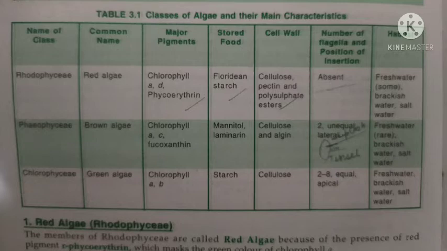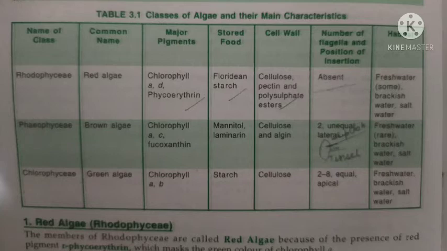So let us learn the differences and distinguishing features of different classes of algae. My dear students, there are three classes of algae, that is Rhodophyceae, Phaeophyceae and Chlorophyceae. First of all we will see the Rhodophyceae, the common name is red algae, and the major pigments which are present are chlorophyll A, D, phycoerythrin, and the stored food is in the form of floridean starch.